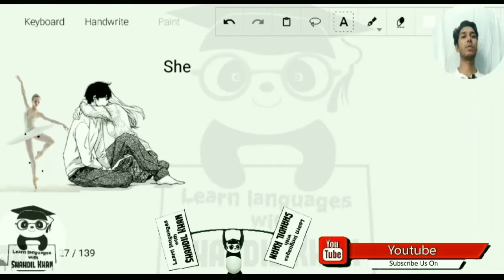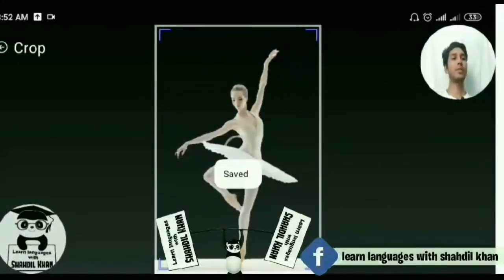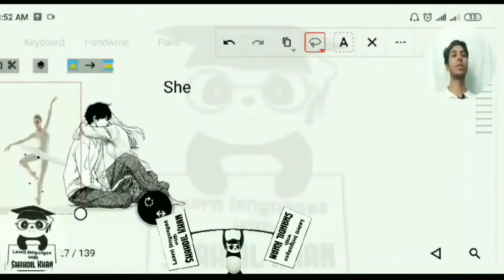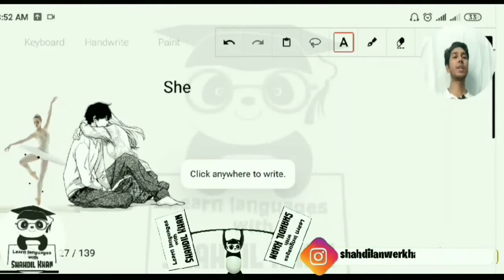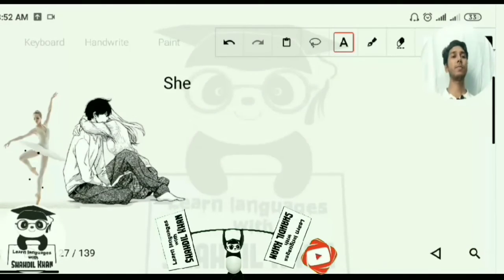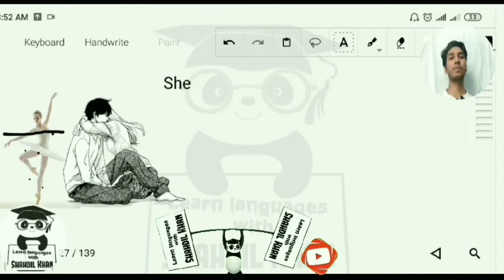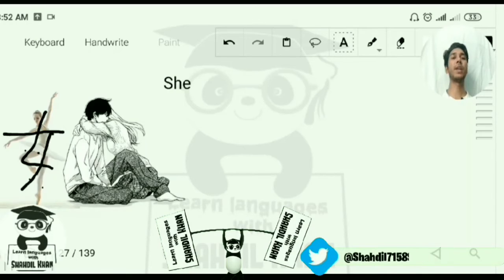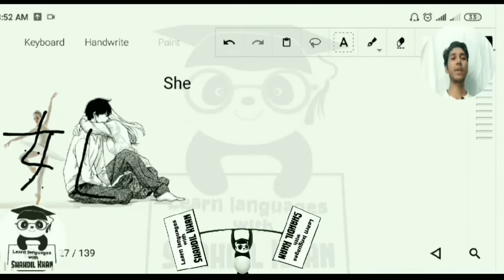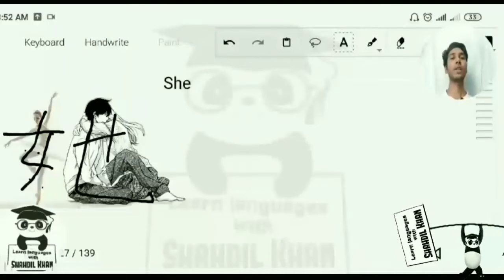Here I have a structure for woman, but I think this picture is done oppositely. Now it's okay, let's write the character for woman. For the woman we have the character like this, and for also we have this character.